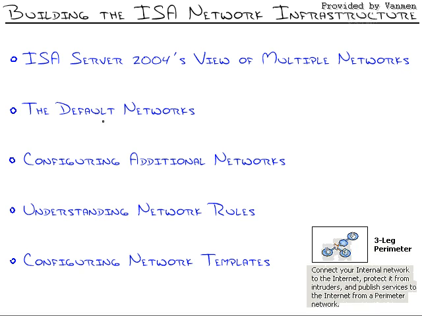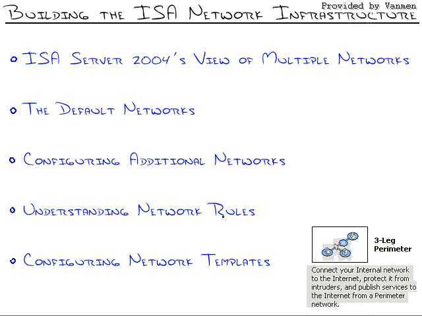And inside of that, we'll take a look at the default networks, because ISA Server now recognizes more than just the internal and external network. That was all the ISA Server 2000 could recognize. Now we have mini networks, unlimited networks that we can recognize and choose different treatments between. So we'll talk about the default networks and then talk about how to configure additional networks and everything that goes along with that. Network sets, chaining multiple networks together using something known as web chaining. We'll get into all of that.